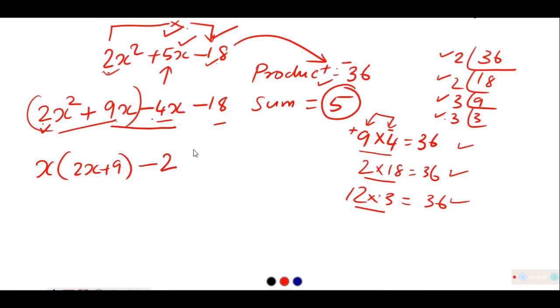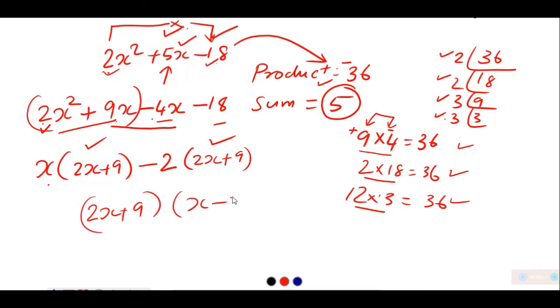It is 2 common here, and if it is 2 here, again 2x plus 9 will be inside. So thereby we get 2x plus 9, 2x plus 9, and x minus 2. We will write the factors as 2x plus 9 into x minus 2 as factors of this particular algebraic expression.